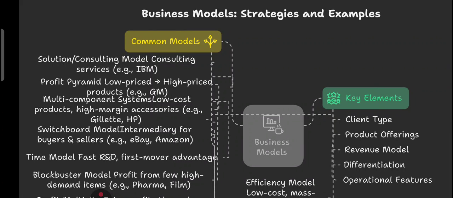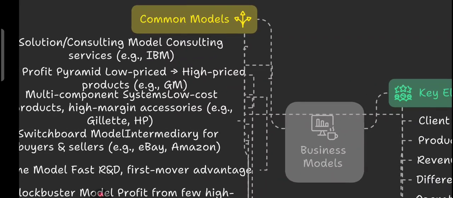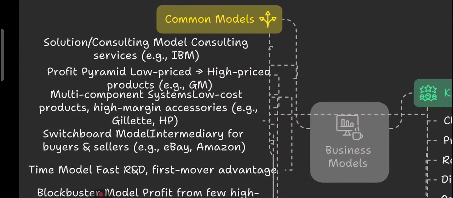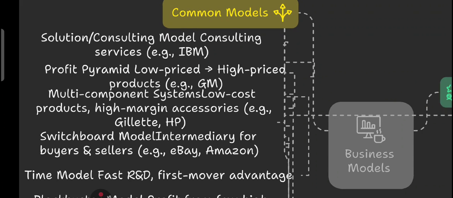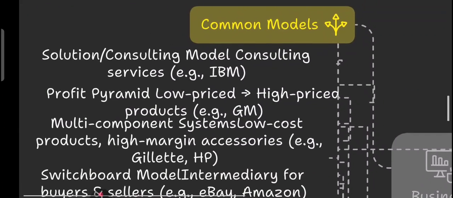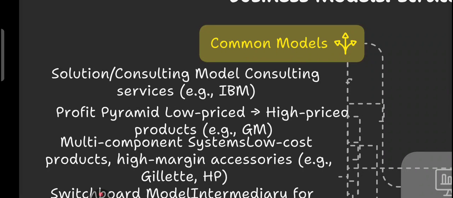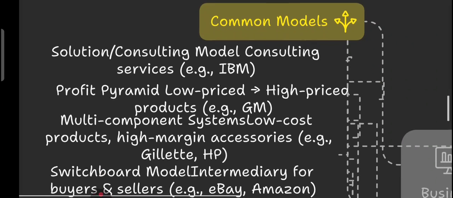Friends, every successful business runs on a clear, powerful business model, which is a kind of blueprint that defines how a company creates, delivers and captures value. Let's explore the most common models that businesses use today. First of all, we have something called the solution or consulting model. It means selling your expertise, like IBM did. So, selling expertise.